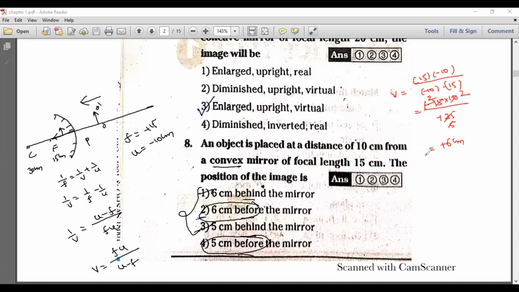So the plus sign is indicating the distance will be in the same direction as the incident ray. So the image is formed inside the mirror. Inside the mirror is nothing but behind the mirror. So 6 centimeters behind the mirror. Option 1 is the correct one. I hope all of you understand.